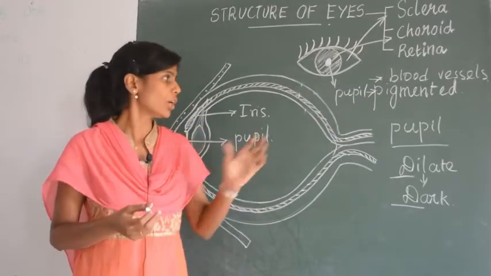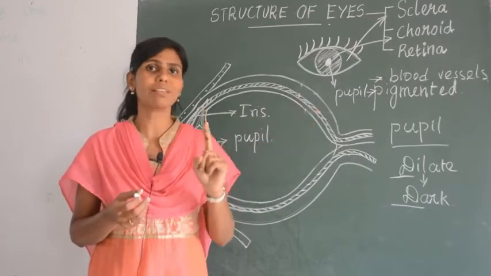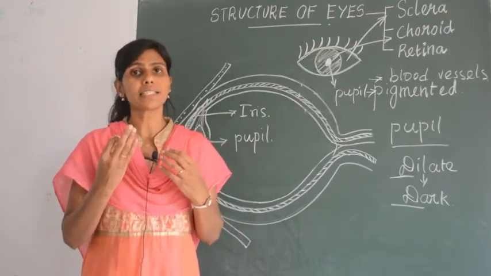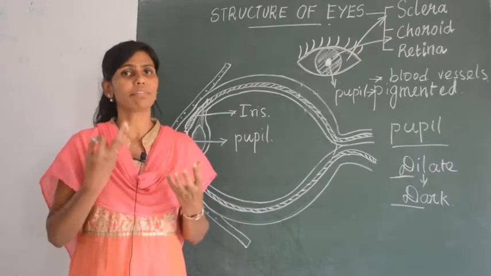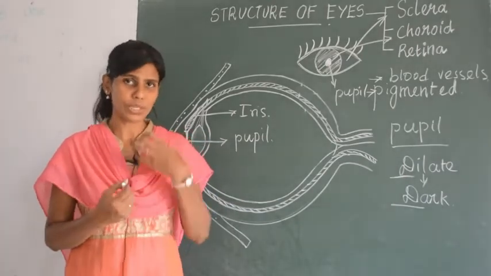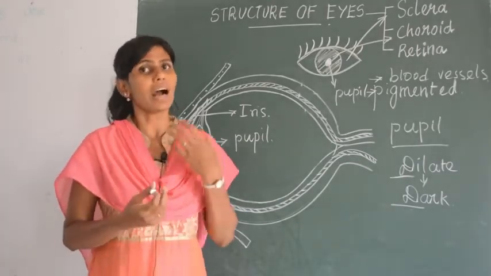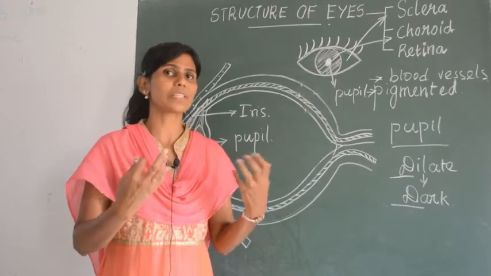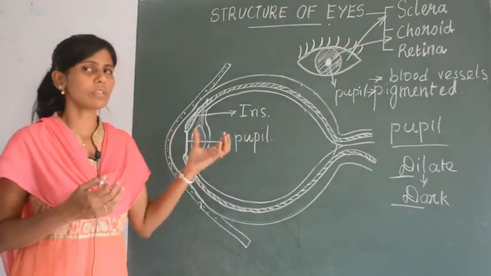What did I tell you? Only the choroid layer will have blood vessels in the eyes, and they supply nutrients from the blood. Blood will have nutrients, and that is supplied to the eyes for its survival. Okay, and also what did I tell you?